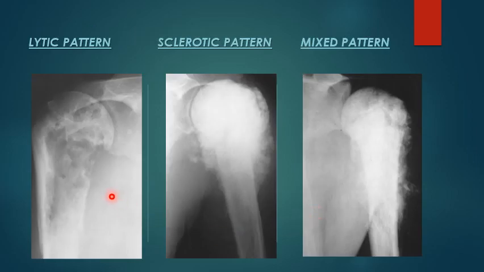This is an image representation of how a lytic pattern, sclerotic pattern as well as a mixed pattern of osteosarcoma looks like. Here we see that there are very irregular radiolucent areas within the proximal humerus. This is the lytic pattern of destruction. Here we see that there are irregular radiodense areas involving the proximal humerus. This is the sclerotic pattern of destruction. And here in this case, we see that the metaphysis of the humerus is involved with mixed areas of radiodensity and radiolucency. This represents the lytic and sclerotic areas of the bone.